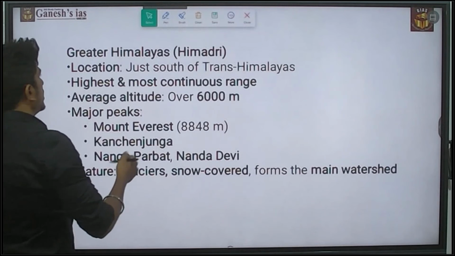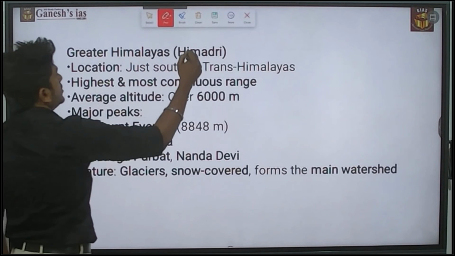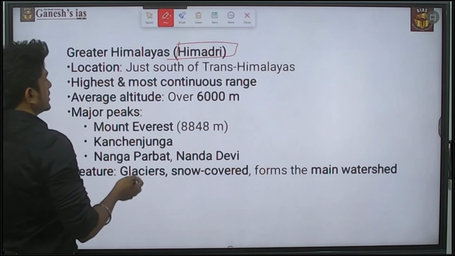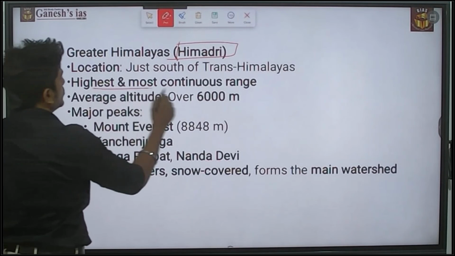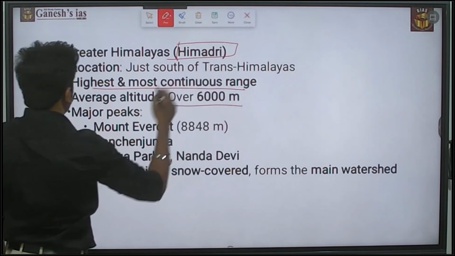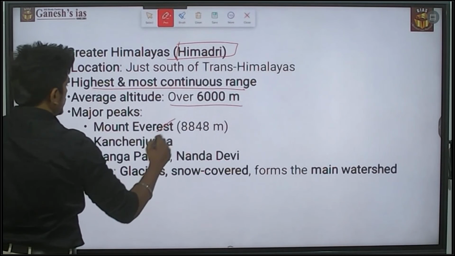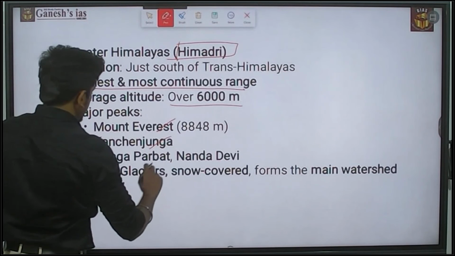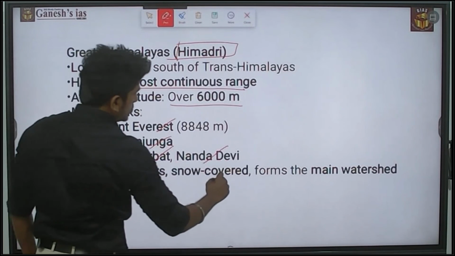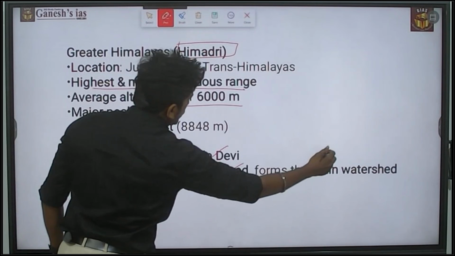Next is the Greater Himalaya. The Greater Himalaya is also called the Himadri. The location is just south of the Trans Himalaya. It is the highest and the most continuous range. The average altitude is over 6,000 meters. The major peaks are Mount Everest, Kanchenjunga, Nanga Parbat, and Nanda Devi. Features are glaciers, snow cover, and it forms the watersheds.